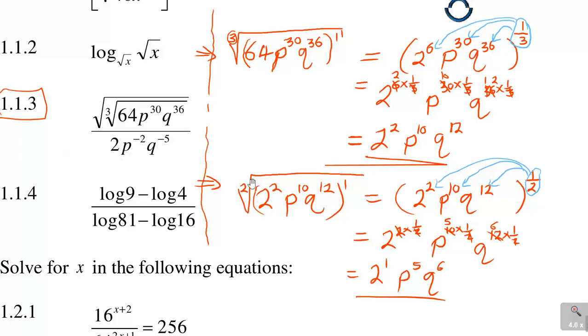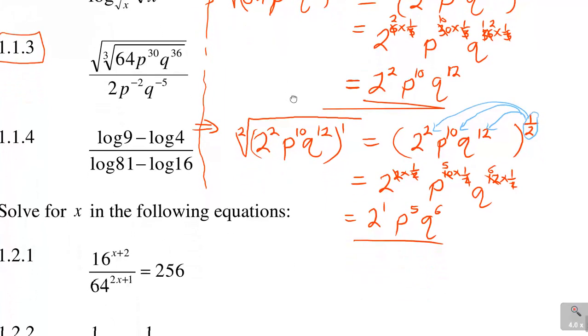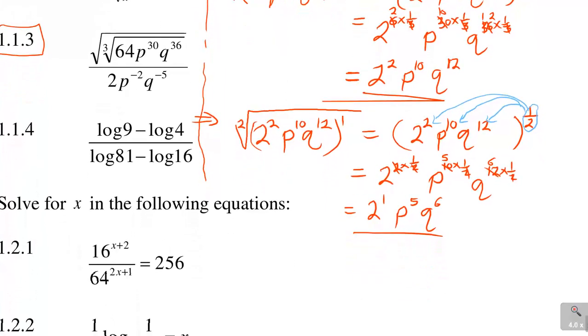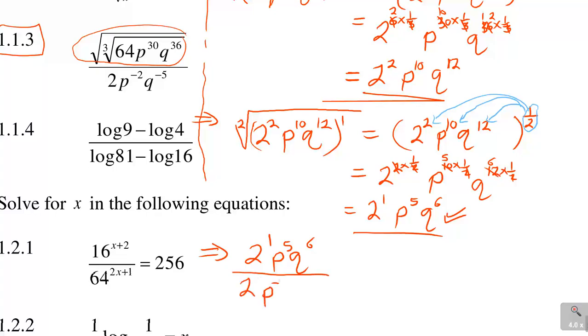Now we have done that. We are simplifying well. Now what do we do? We have done the top part now. We're covered with the top side, and the whole top side has simplified to that. Which means now this then becomes 2 to the 1, P5, Q6 divided by 2, P minus 2, and Q minus 5. You see how it's like. When you do that, the 2 cancels the 2.